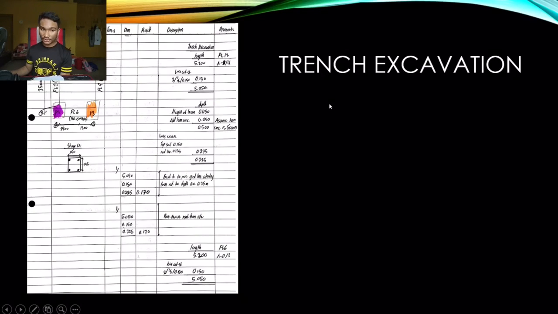Next is for trench excavation. First, we find the length of the beam, and then we subtract the column stump to get this value right here. In order to find the depth, we need the height of the depth, which is usually stated, minus the concrete cover, and then subtract the topsoil and reduce level. Then we just multiply these numbers together, and then you get the value of it.